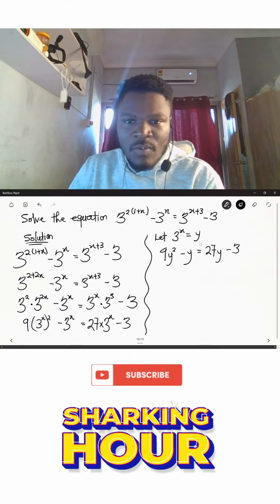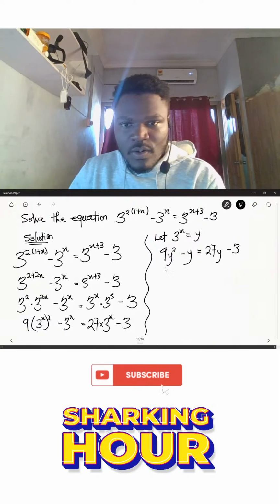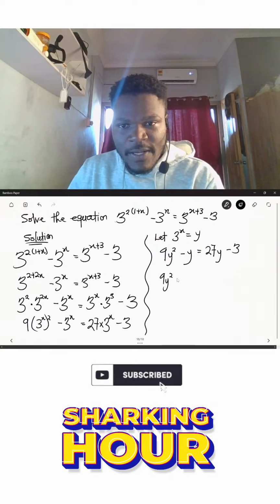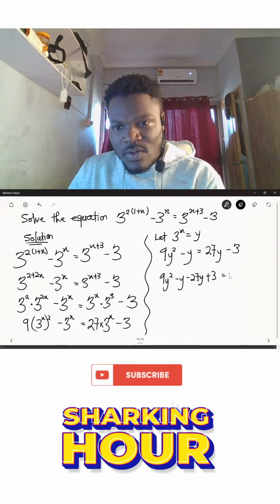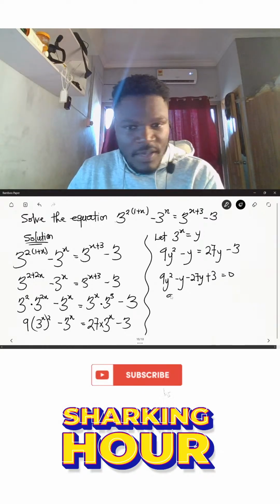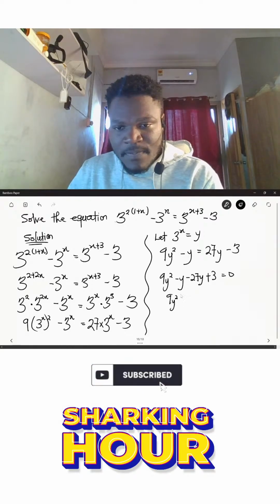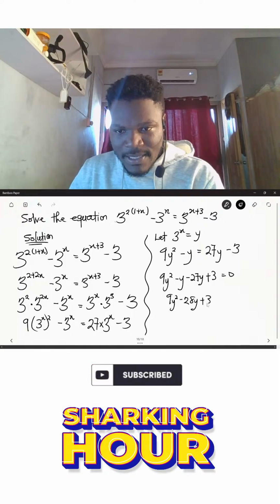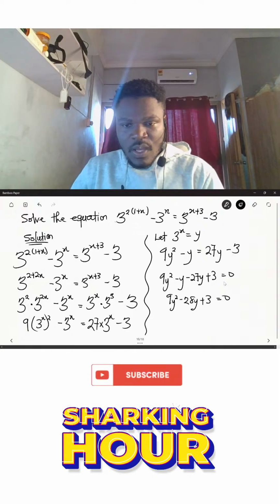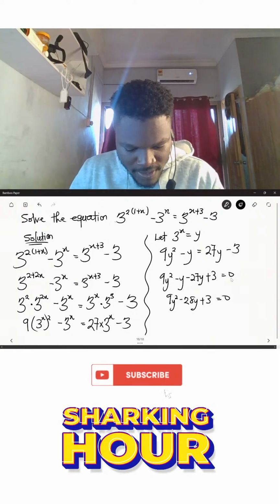So from here, I'll move everything to this side of the equal to sign. So I'll have 9y squared minus y minus 27y plus 3 is equal to 0. So this will give me 9y squared. This will give me minus 28y plus 3 is equal to 0. Are we okay?